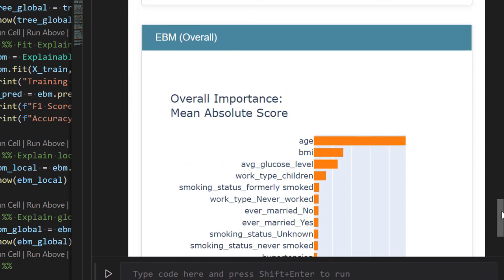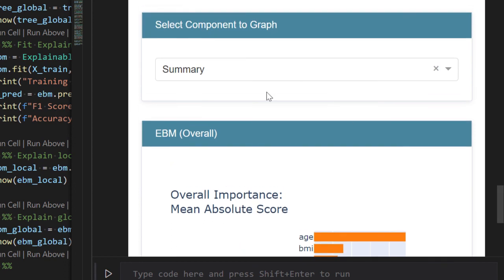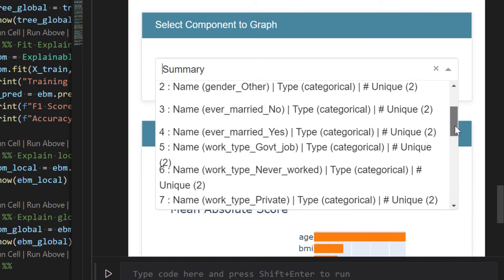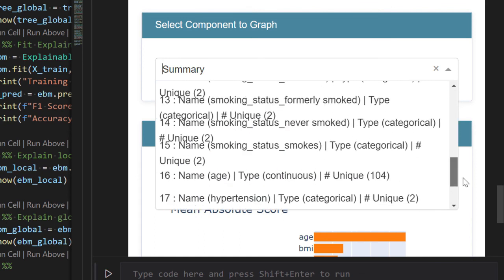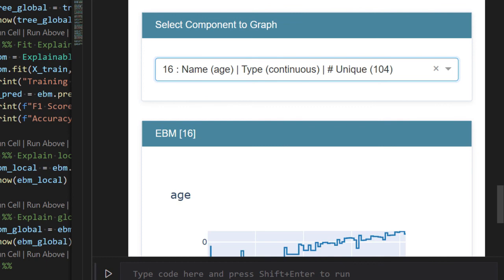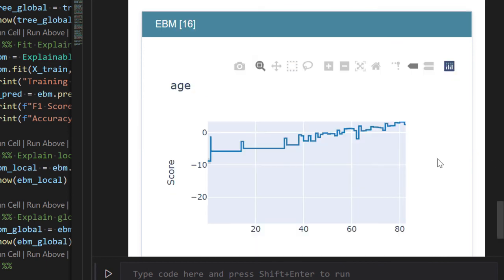Another important explanation generated at global level is the attribute summary. We can select any attribute from here. We have just checked that age has the highest feature importance value. Let's see its graph with respect to stroke. We have selected the attribute age, and this graph of age is very informative.